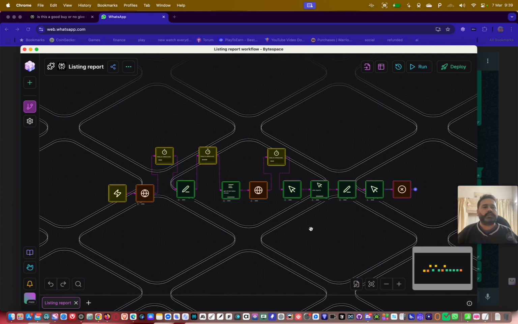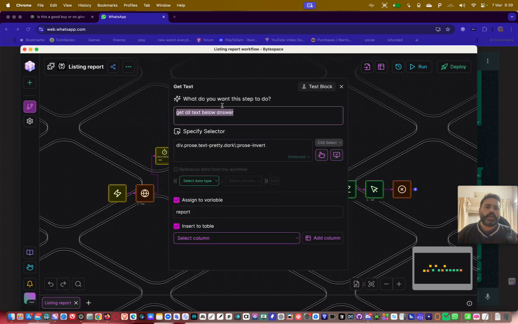This is called AI agents, which will take your task from your hand and will keep on doing it as you teach it. Because I teach it, right? I didn't tell it to do something for me. I just teach it. Like in this one, I write: if, for example, this is not there, please get all the text below the answer. You have to be very specific with that.